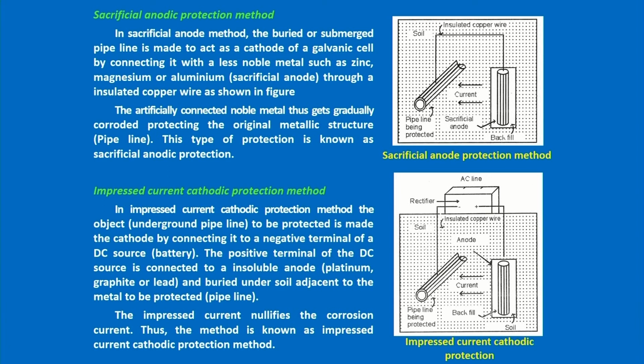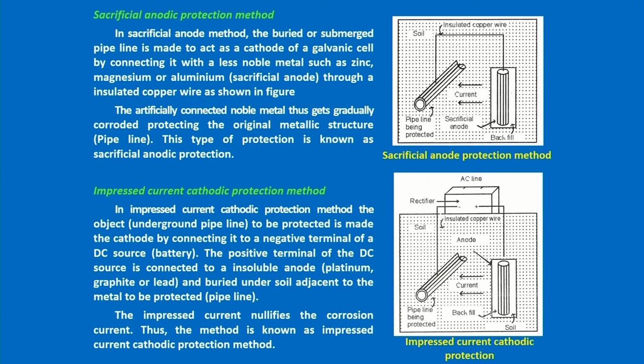Here, same principle, the base metal, the part to be protected, is converted to a cathode. In the first case we convert the metal to a cathode by connecting an anodic metal. Here we pass a minor current using batteries, 3 volt, 2 volt.